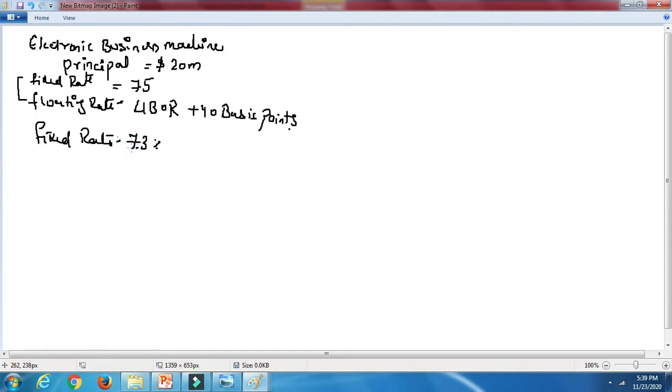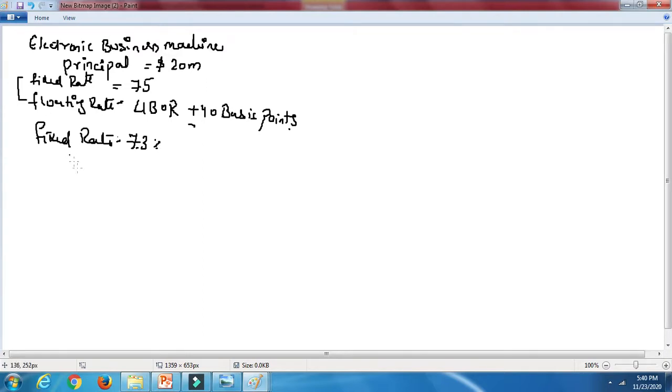Now as it has two options, borrowing at a fixed rate of 7.5% or a floating rate of LIBOR plus 40 basis points, don't get confused. It is also saying that the plain vanilla 3-year swap has been fixed at 7.3% in exchange for LIBOR.